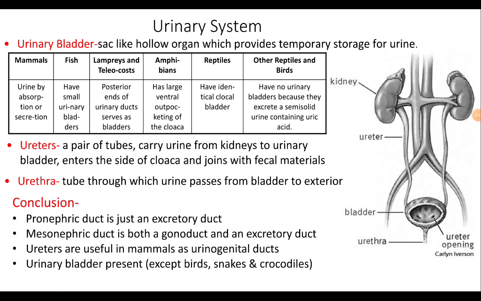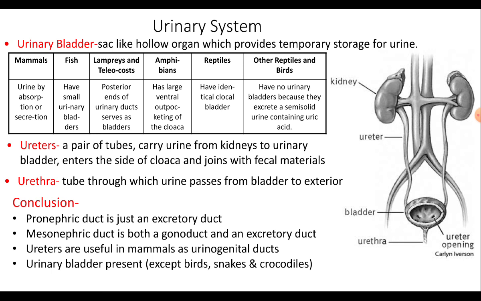Urinary system. In most vertebrates, there is a bag-like structure called the urinary bladder, serving as a reservoir for urine. In some fishes, the bladder is formed by an enlargement of the terminal parts of mesonephric ducts and is used for temporary storage of urine.